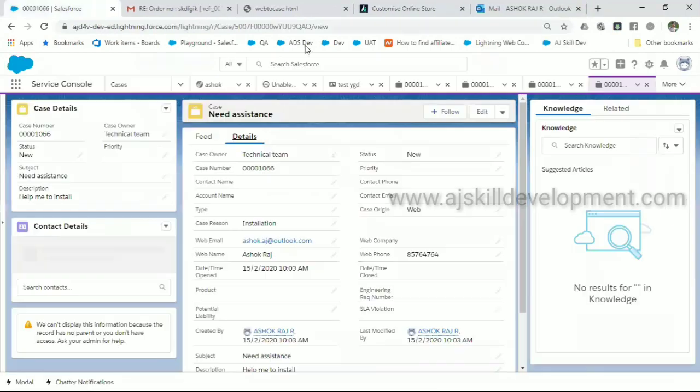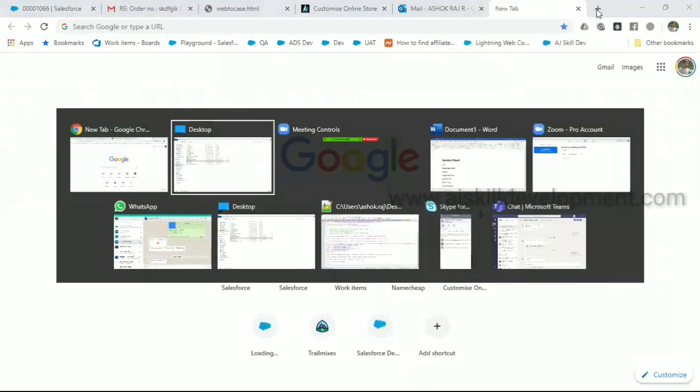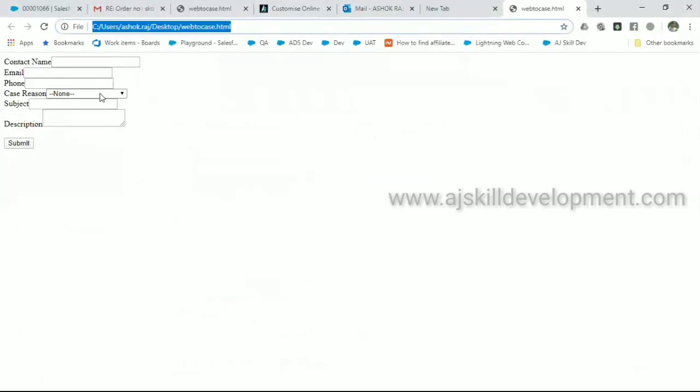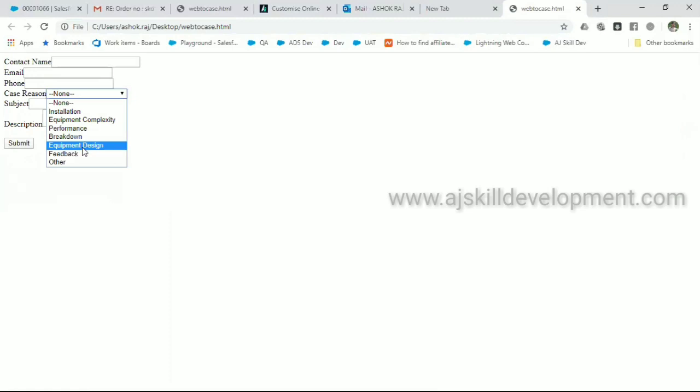Similarly, if I am creating again a Web-to-Case form, the reason I'm putting here is feedback. Same email, let me give show.aj.com.